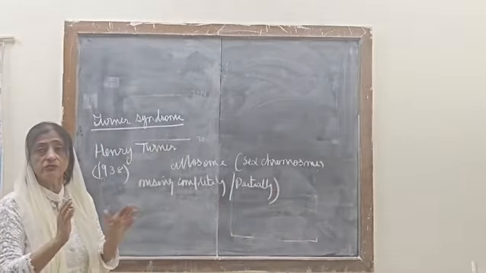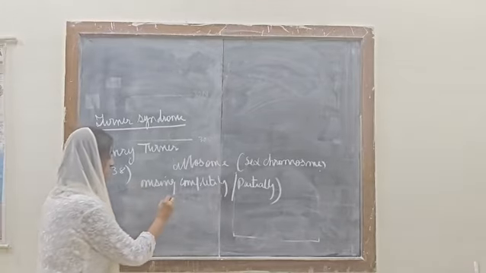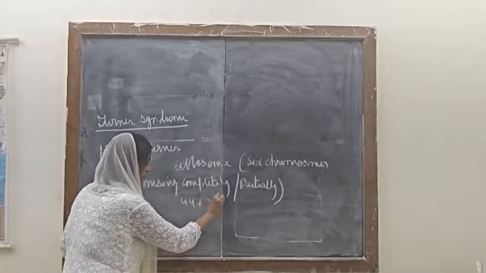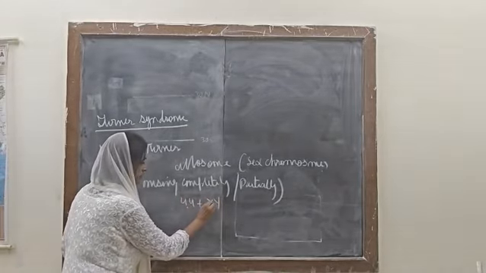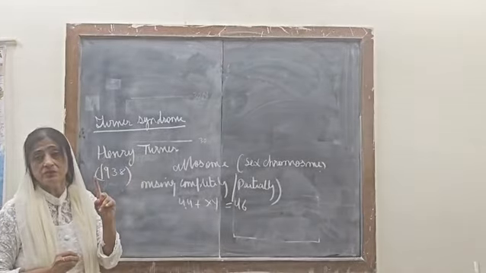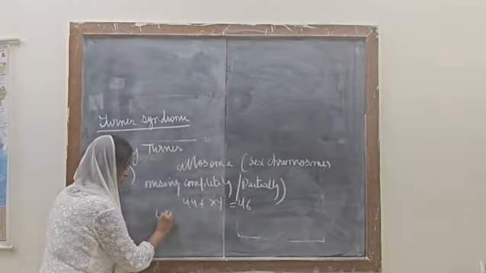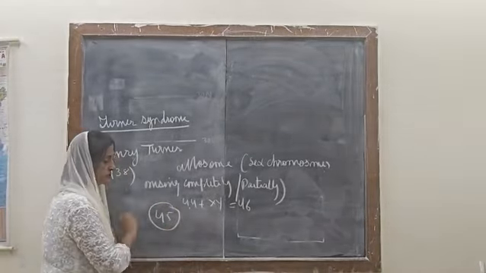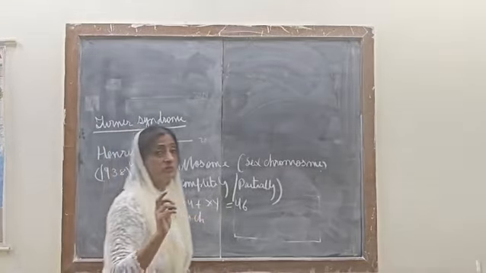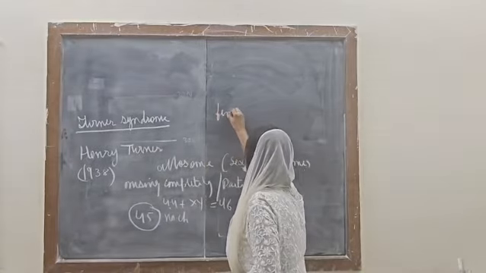The standard normal number of chromosomes in humans is 44 plus XY, that is 46. Here, one sex chromosome is missing, so it becomes 45. Turner syndrome is detected in females.